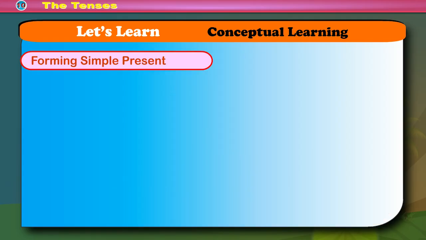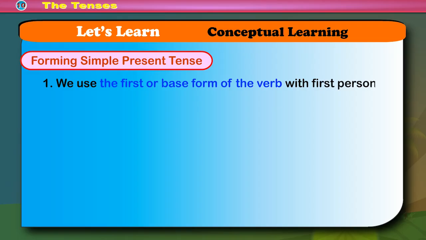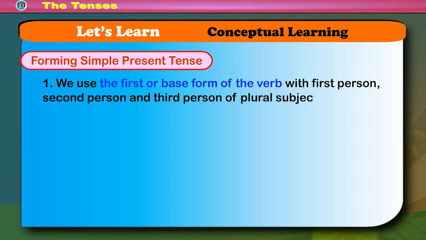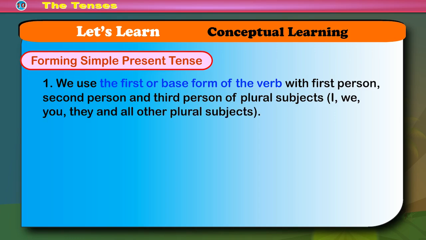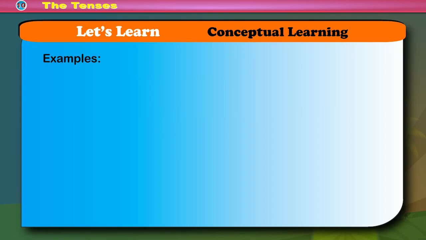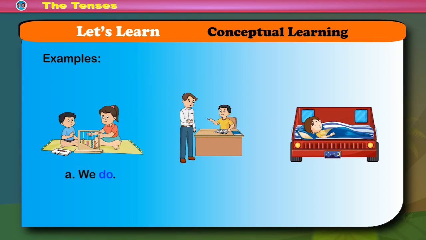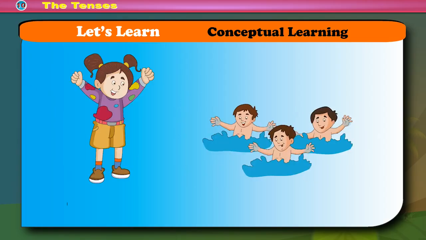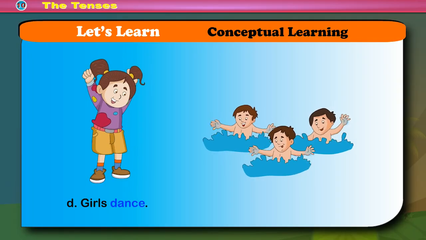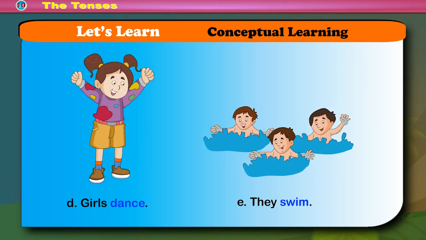Forming simple present tense. 1. We use the first or base form of the verb with first person, second person, and third person plural subjects: I, we, you, they, and all other plural subjects. Examples: A. We do. B. I write. C. You sleep. D. Girls dance. E. They swim.